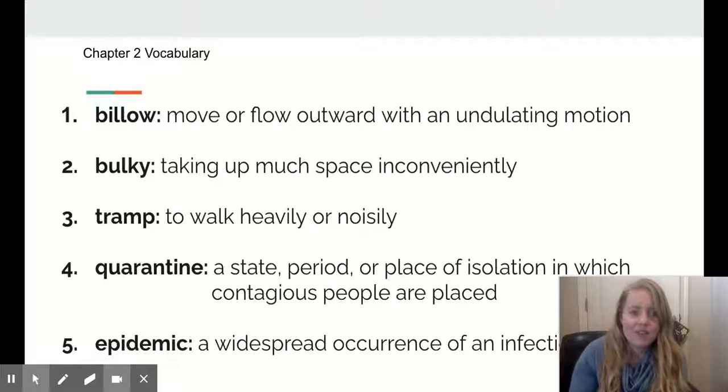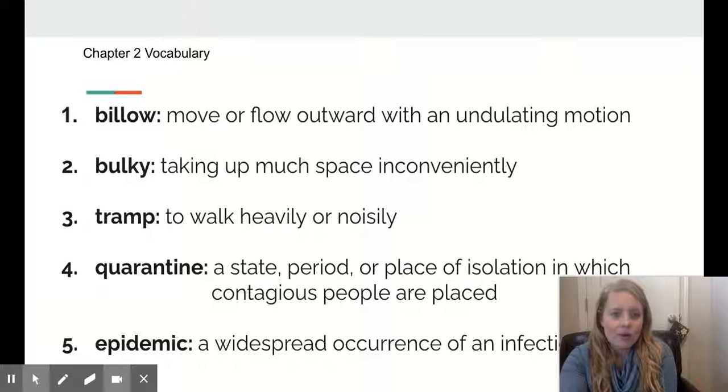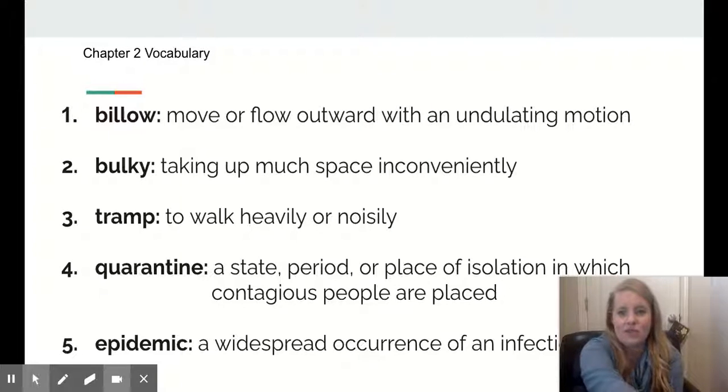Word 4 is quarantine. We are familiar with this word now, aren't we, friends? Quarantine, a state, period, or place of isolation in which contagious people are placed. What's the word? Quarantine. And then epidemic. What word? Epidemic is a widespread occurrence of an infectious disease or infection.